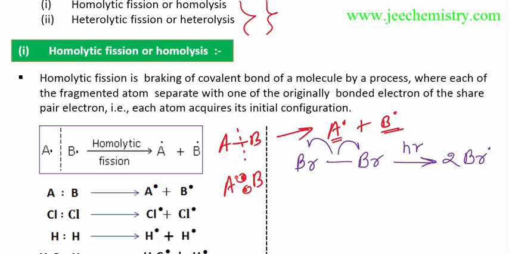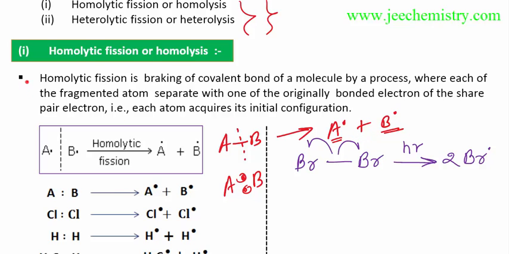A pair of electrons is shared by both the atoms to gain stability. But in homolytic fission, this pair of electrons will not remain like this. One electron will go to A, and one electron will go to B. Now they are separated in this way. This is called homolytic fission.